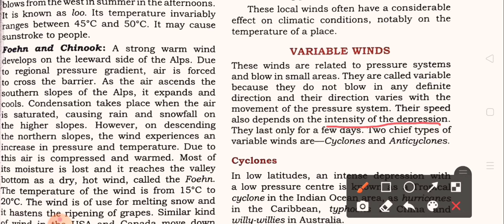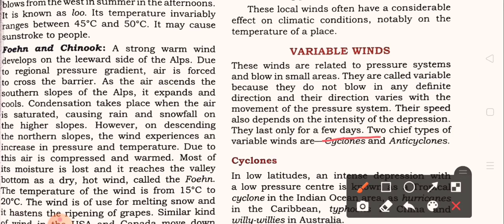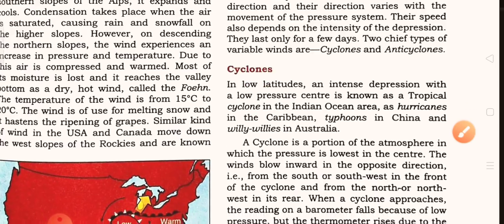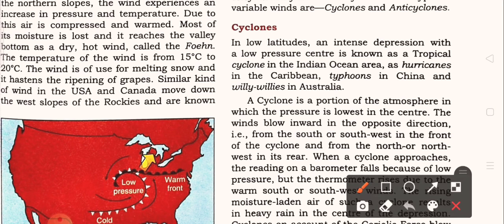So the speed or velocity of this wind depends on the intensity of the depression. They last only for a few days. The two chief types of variable winds are the cyclone and the anticyclone. Now we are discussing the cyclone. It is a type of wind that blows in the lower latitudes. An intense depression with a low pressure center is known as a tropical cyclone.